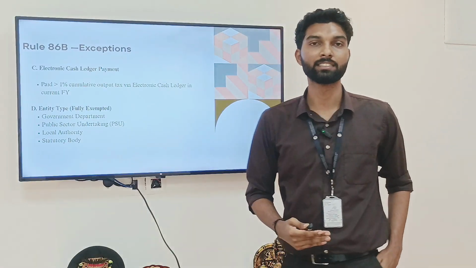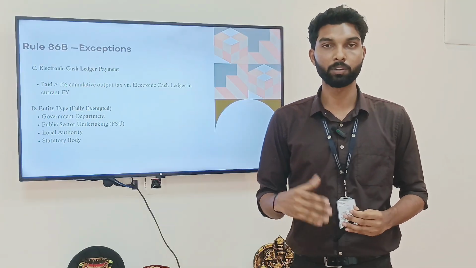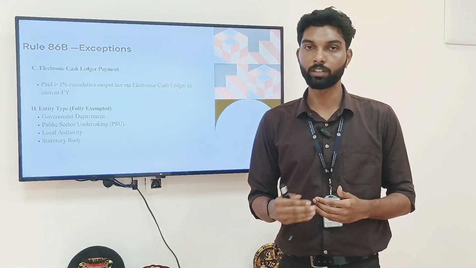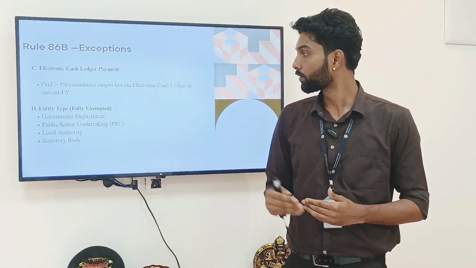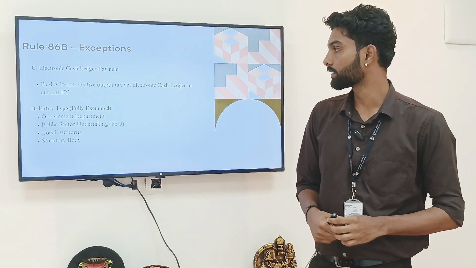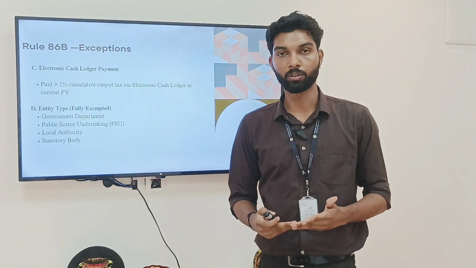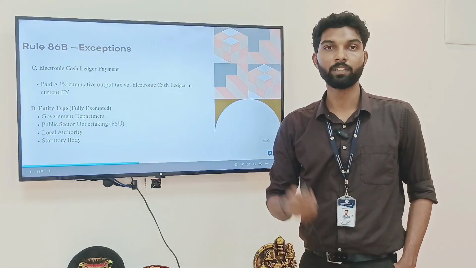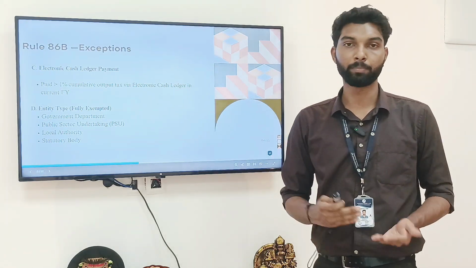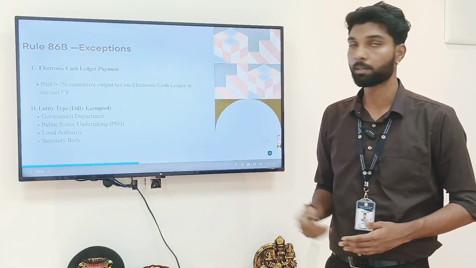The next exception is if the individual has paid more than 1% of the cumulative output tax liability through the electronic cash ledger, then this exception applies. To understand it better, we'll look into an example in the next slide. The fourth exception is if the entity is a government department, public sector undertaking, local authority, or statutory body, then this exception applies. So we'll look into an example for the third point, which is the electronic cash ledger. If they paid more than 1% of the cumulative output tax liability, then this exception will be applicable.